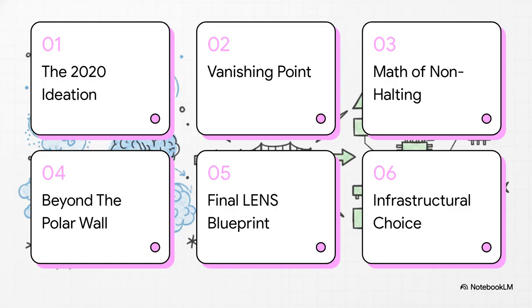So, here's our roadmap for today's journey. We'll kick things off with the 2020 ideation, then unpack the crisis of vanishing point probabilities, dive deep into the math of non-halting systems, push beyond the polar wall, break down the final LNS blueprint, and finally we'll wrap up with what this means for your infrastructural choice.